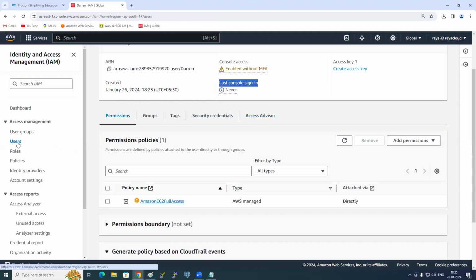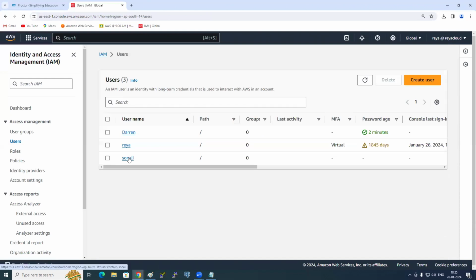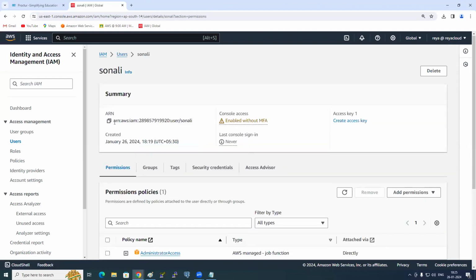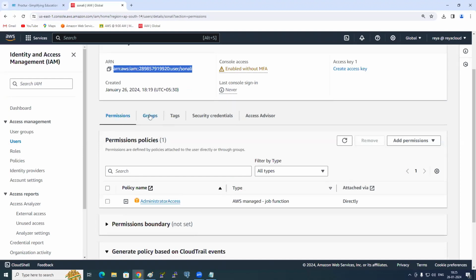Let's say, for example, I click on users. I go to Sonali. Sonali has its own ARN or not? And here also: permissions, groups, tags, security credentials, access advisor.